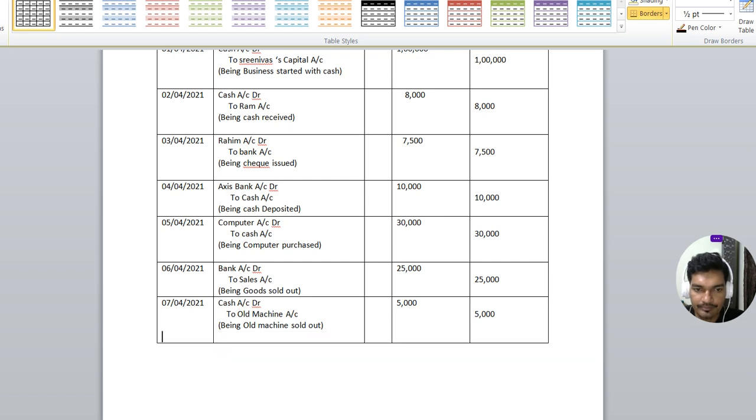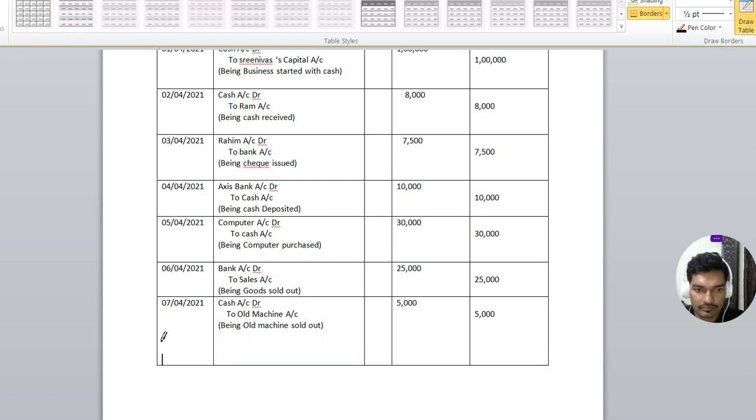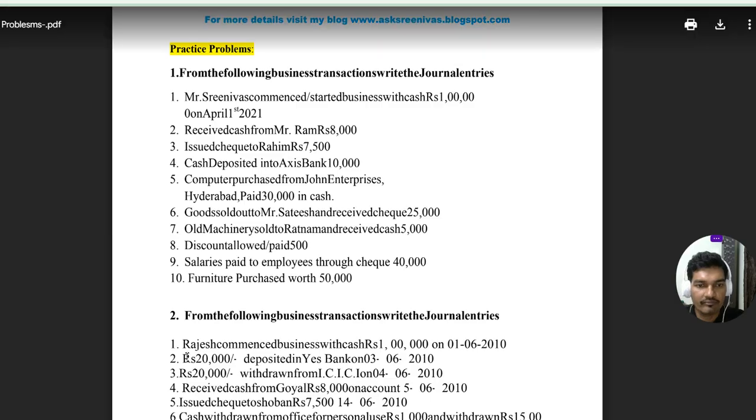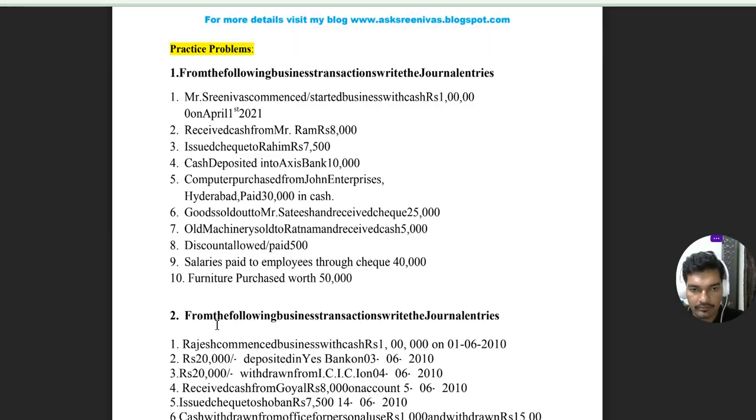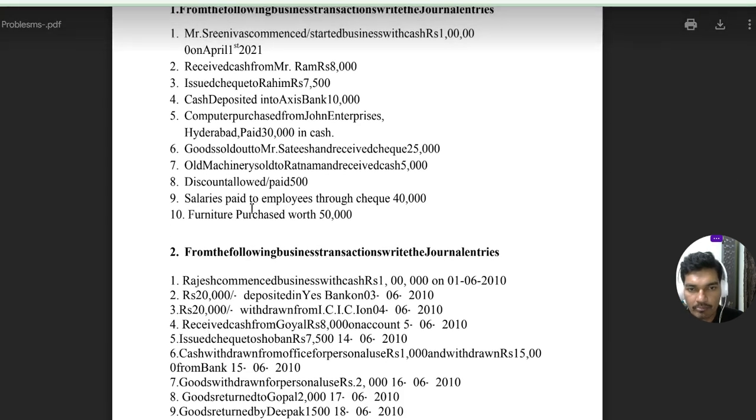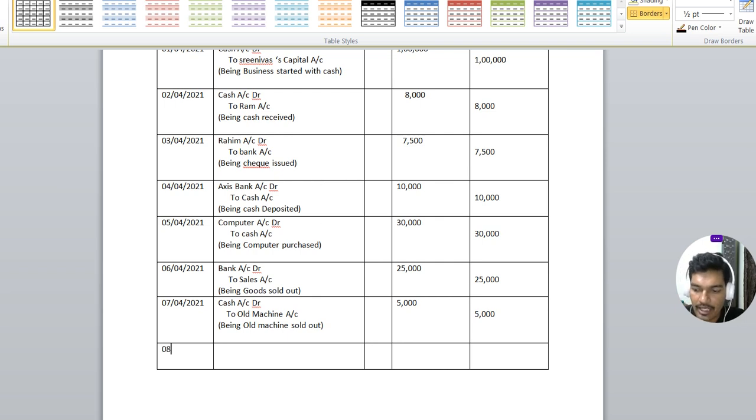So next one, discount allowed or paid. Discount allowed or paid comes under nominal account. Whenever the word paid comes, it is an expense. Discount allowed or discount paid is an expense. So we give the discount to customers. So discount paid is an expense. There is no cash word and there is no check word appearing, so it is considered as a cash transaction. So this happened on 8th April 2021.